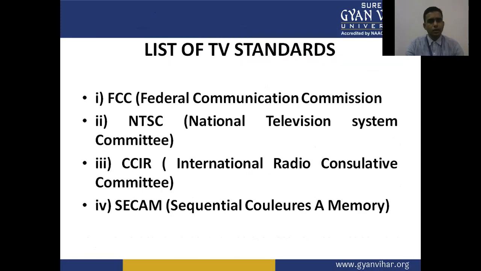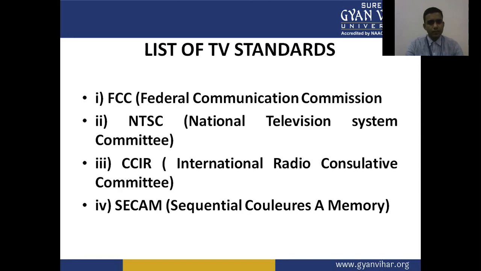Now, a list of the TV standards which are followed worldwide in all countries. That is the FCC, the Federal Communications Commission. Second is the NTSC, National Television System Committee. Third, CCIR, International Radio Consultative Committee.